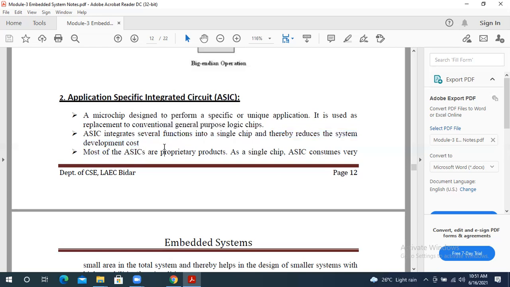And the next point is that the ASIC consumes very little power and a very small area. We can fit these devices in machines with a very small area, because they are built on a single chip. We don't need much space, only less space, and it also takes less memory to work.